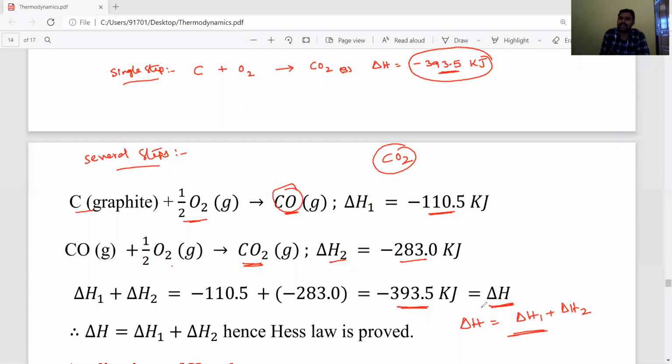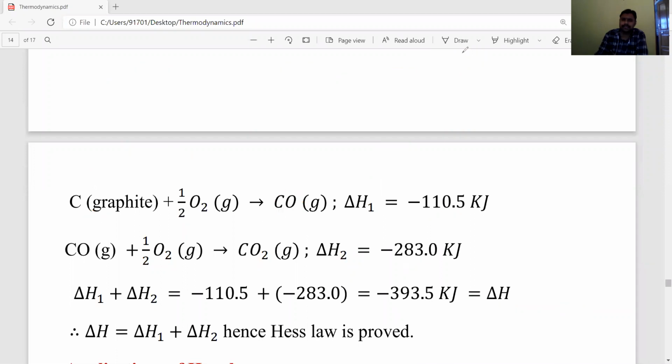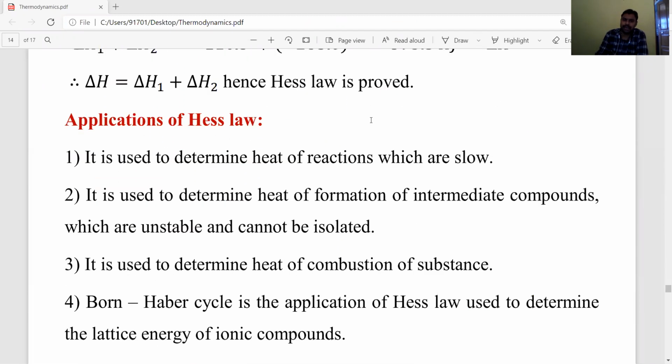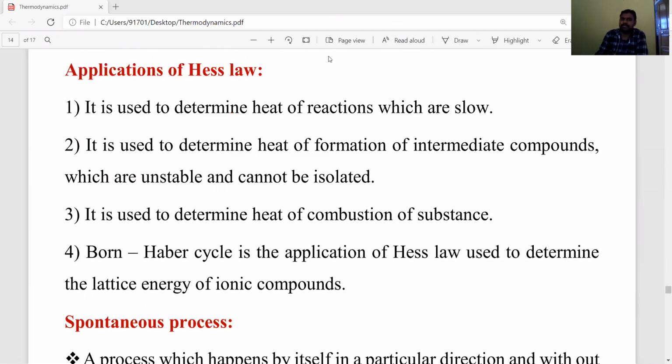That's why Hess law is also called an application of the first law of thermodynamics. It is also called the law of conservation of energy. Okay, students, listen carefully. Now, this is about an example: formation of carbon dioxide is one example for Hess law. Based on this Hess law, what are the important applications or importance of Hess law? We need to discuss.